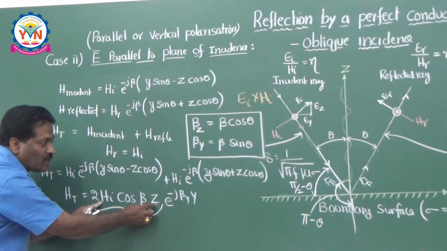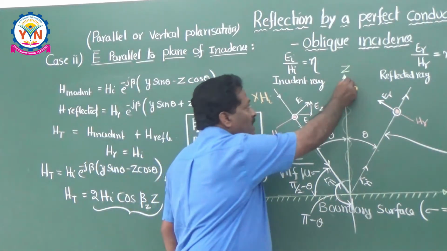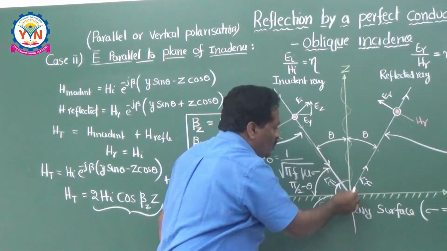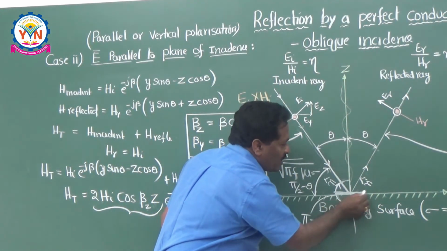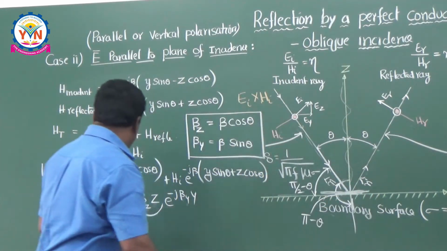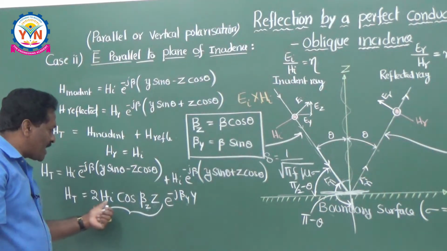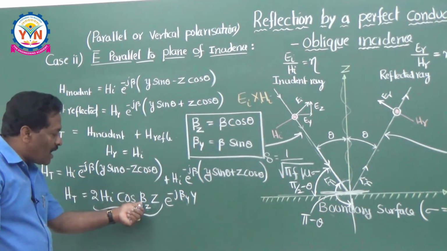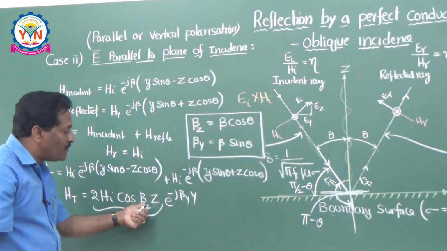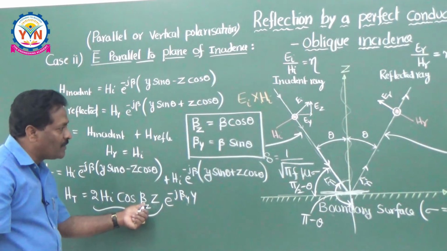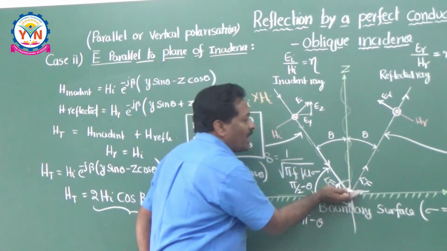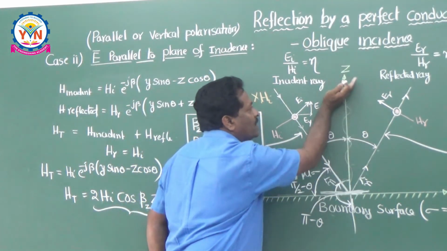What is z equal to 0? This is the z axis and z equal to 0 means boundary. So at this boundary you are having maximum magnetic field component. And also it is maximum at the distances of lambda by 2 along the z axis.